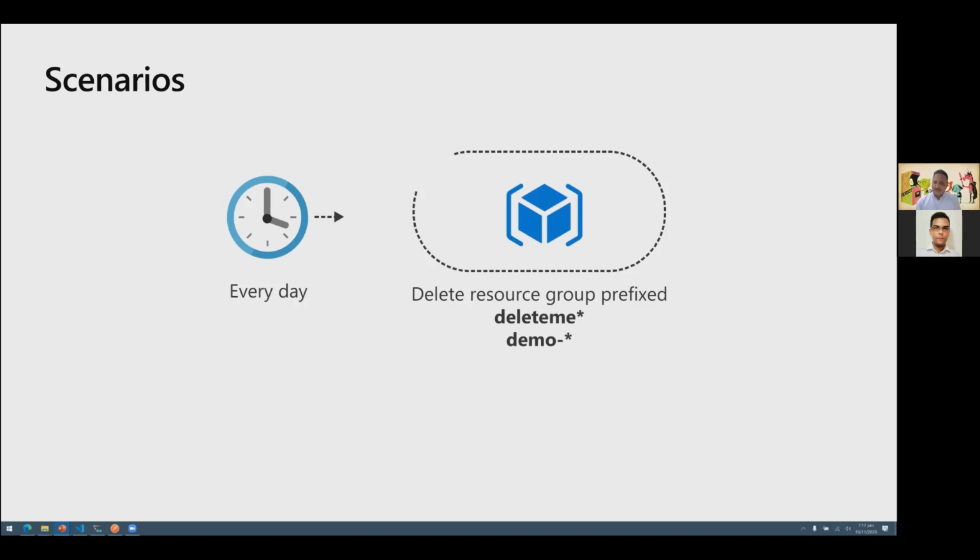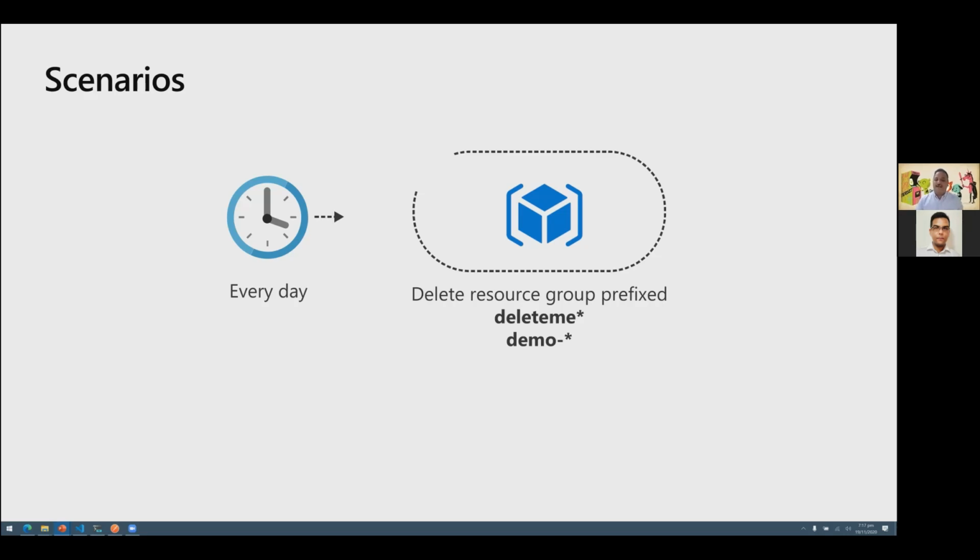In the past, I used to have a very limited number of credits available for Azure. And once it so happened that I created an HDInsight cluster, which has a lot of powerful VMs underneath it. And I almost wiped out my whole account credit within a couple of days because I forgot to delete that particular resource group. So in this scenario, every day I run a function which checks if the resource group that I have created contains a prefix called delete me or demo. And if either of these conditions is met, I go and delete that resource group.